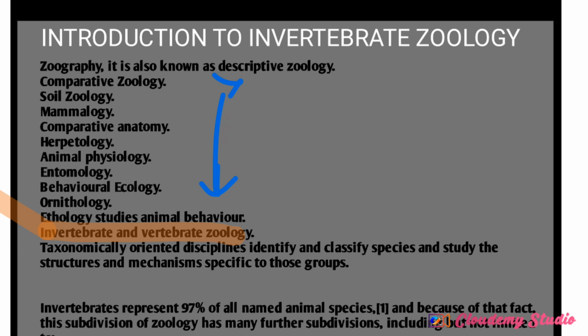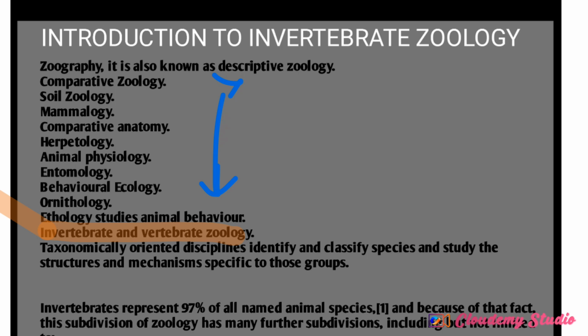We have ecology, that is the study of living organisms and their environment. We are going to be talking more on that as well. We have entomology, which is the study of insects. We are still going to be talking more about that. So these are different aspects of zoology that we are going to be talking about.